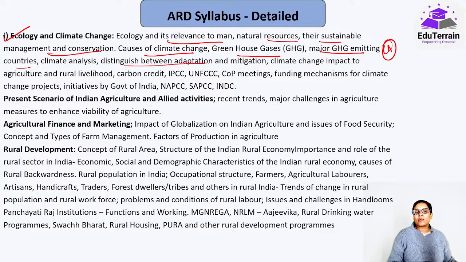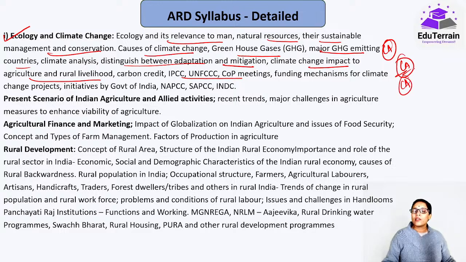Distinguish between adaptation and mitigation, climate change impact on agriculture and livelihood, how it is impacting, again current affairs. IPCC, UNFCCC, COP meetings, whatever the latest COP meetings that have happened, you have to cover, again current affairs. So in the syllabus itself, they have tried to highlight what current affairs you have to focus on under that particular topic.